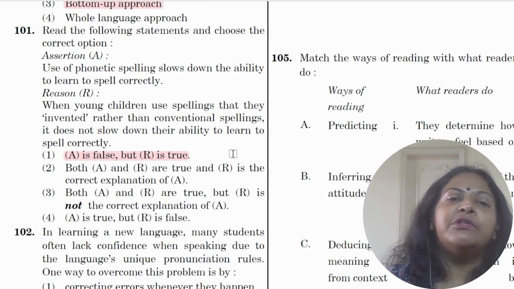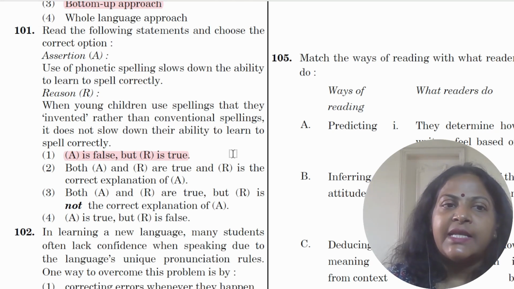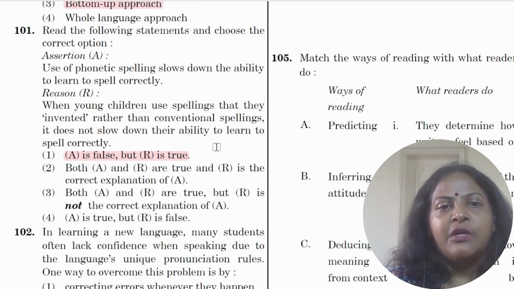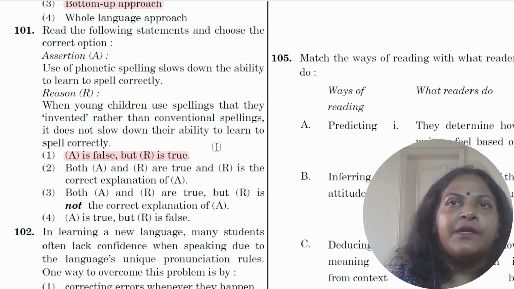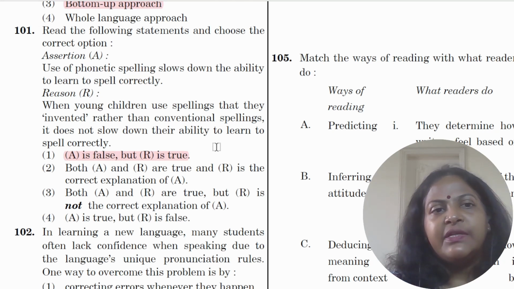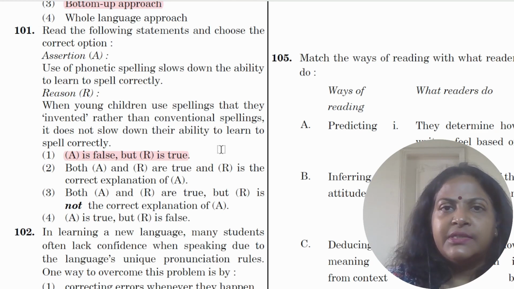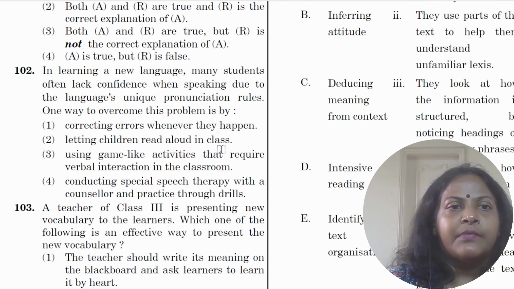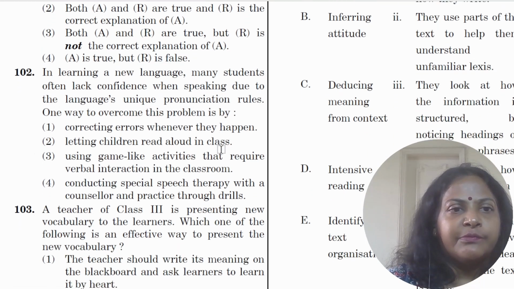When young children use spellings that they invented rather than conventional spelling, it does not slow down their ability to learn to spell correctly. This is true. In the childhood, they do invent their own spellings, as English spellings are a little difficult and not always logical, so they will invent and write something, but they'll learn the correct spelling very fast. So A is false, R is true.